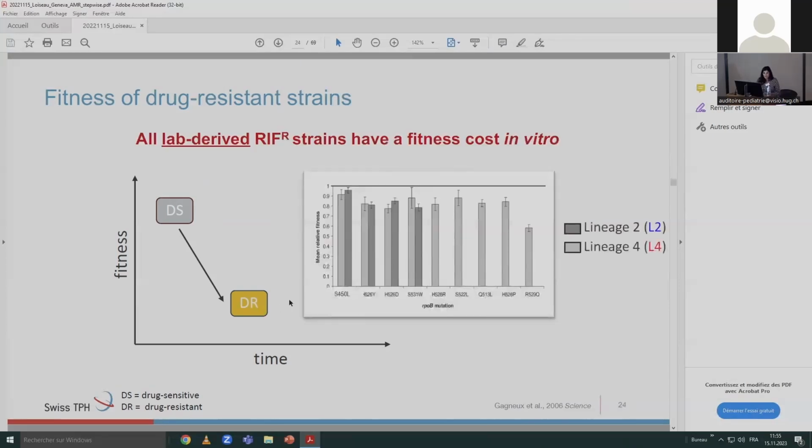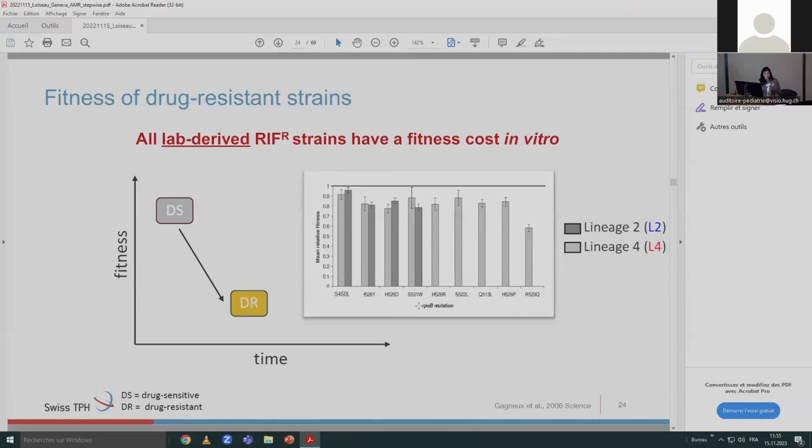So we have in vitro studies that have shown that basically all laboratory-derived rifampicin-resistant strains were shown to have a fitness cost in vitro. And this is what this plot shows. We see different rifampicin-resistant mutants. These are different mutations in RPOB.